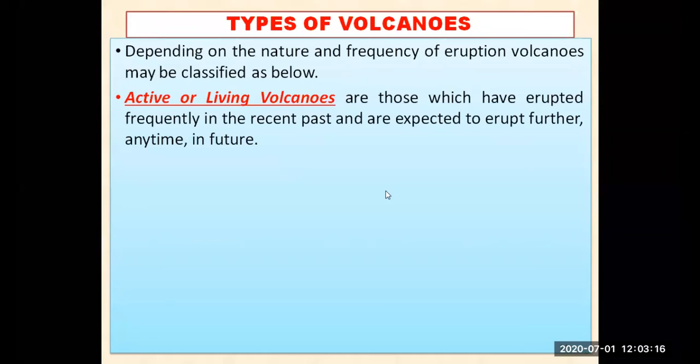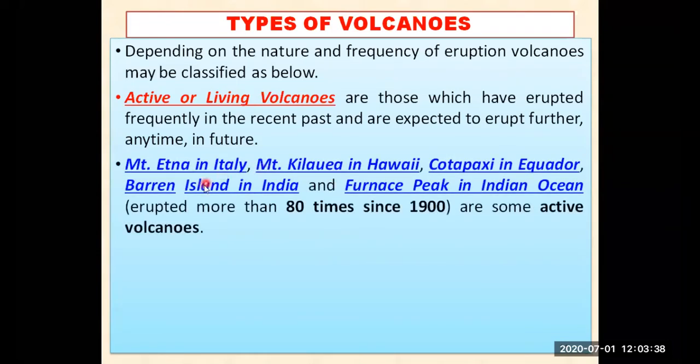And we can't say when the volcano will erupt. We really don't know. There is no machine which will tell you that at a particular time there will be a volcanic eruption from a particular volcano. So we say that it is an active volcano if that particular volcano is erupting magma time and time again. And these are some of the active volcanoes, my dear students. One is in India also. Let me show you. Mount Etna in Italy.